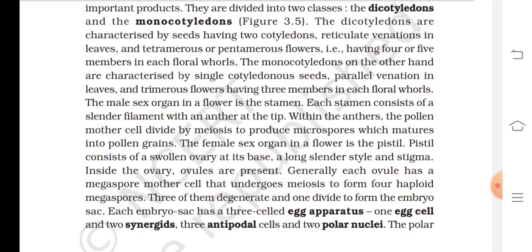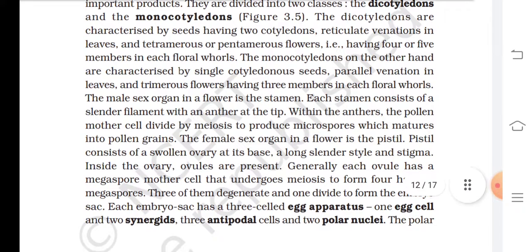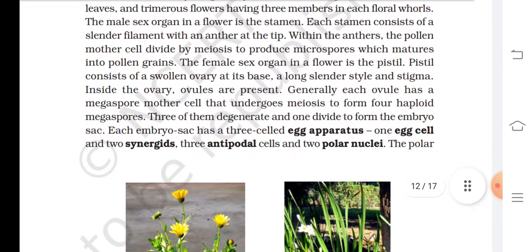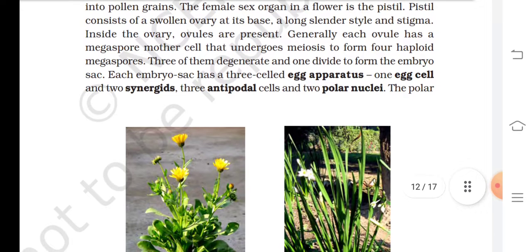The male sex organ in a flower is the stamen. Each stamen consists of a slender filament with an anther at the tip. Within the anther, the pollen grain mother cell divides by meiosis to produce microspores, which mature into pollen grains. The female sex organ in a flower is the pistil.